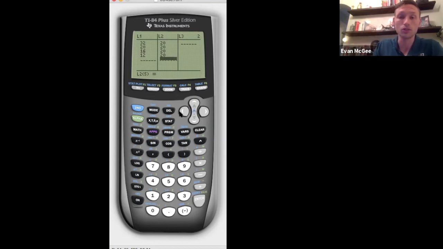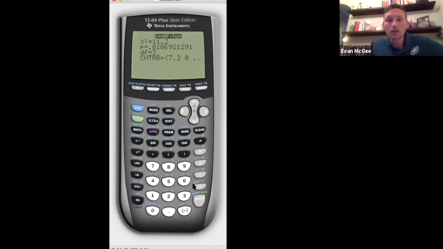and then all expected values were 20 if it's evenly or uniformly distributed. Then we'll go to stat and we'll go to tests. And this is a chi-square test for goodness of fit. So there's 2 chi-square tests. We want to do the second, which is goodness of fit, GOF. Hit enter. Observed, I put in list 1, expected, I put in list 2, make sure that's correct. We had 3 degrees of freedom because there were 4 minus 1. Calculate, and it will give us our chi-square test statistic, our p-value, and our degrees of freedom.